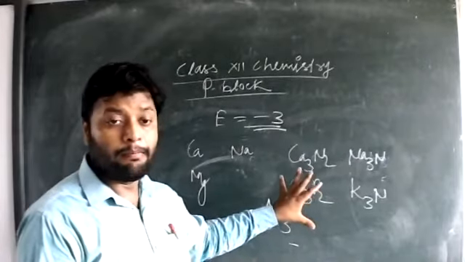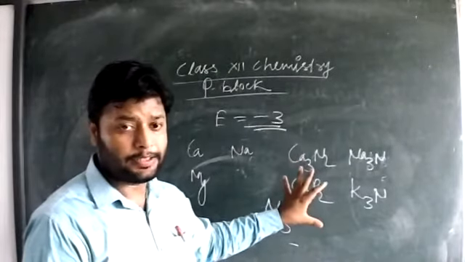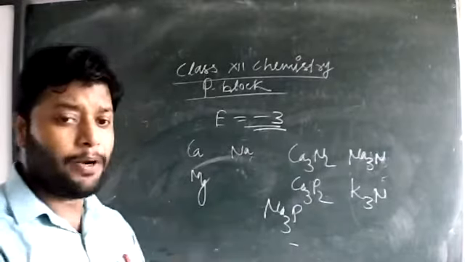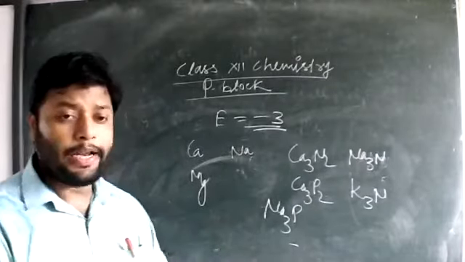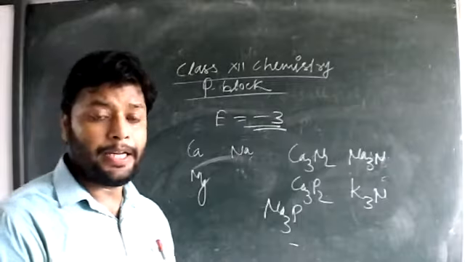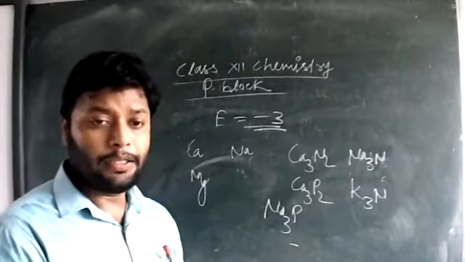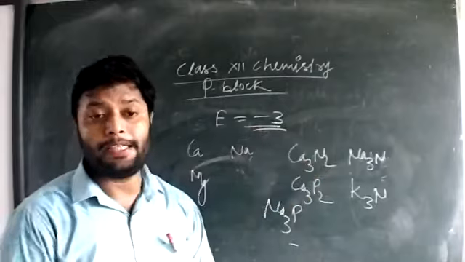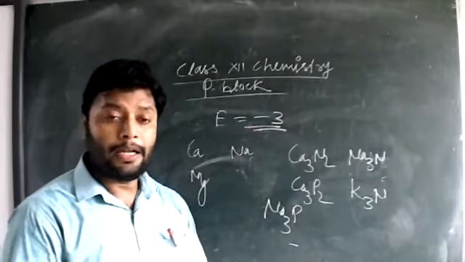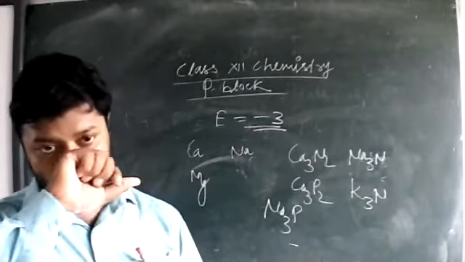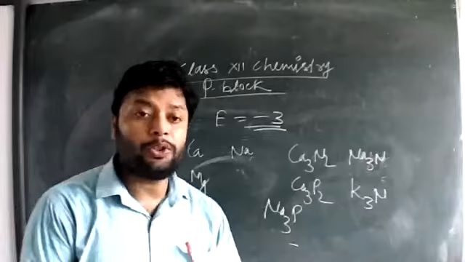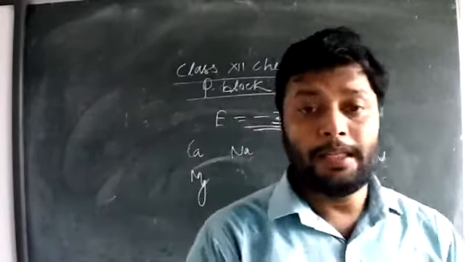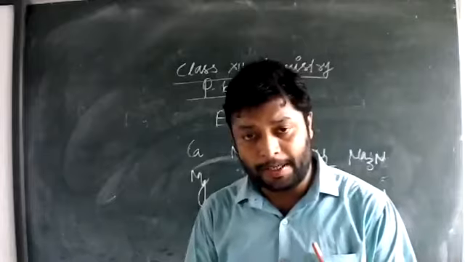So generally, the metals form ionic compounds with the nitrogen family because of very high metallic character, and nitrogen and phosphorus predominantly show the -3 oxidation number in their compounds with metals. That is all about the general properties.